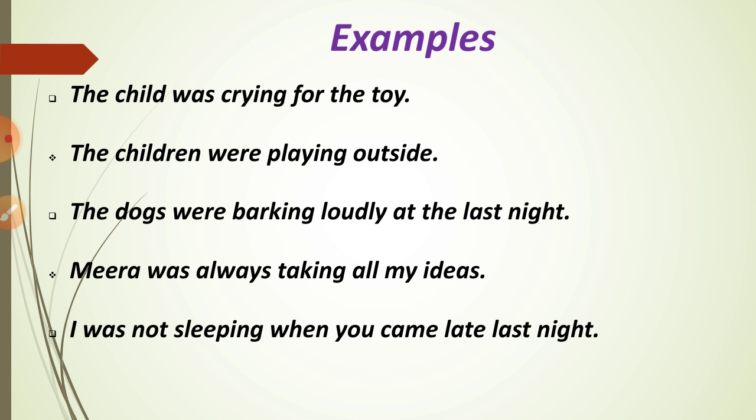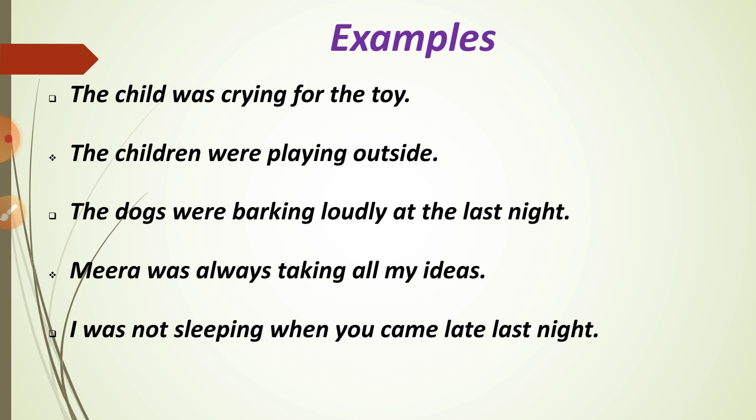The children were playing outside. Okay, so continuing action that was happening already. Okay, that was happening. The dogs were barking loudly at the last night. Meera was always taking all my ideas. I was not sleeping when you came late last night. Okay, so these are the examples for past continuous tense.